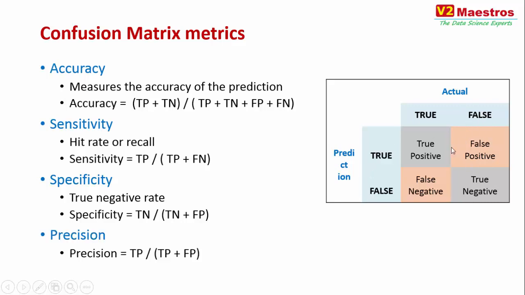Precision is about this row, the true row. So it is true positive divided by true positive plus false positive. So these are the various formulas that are used to define the accuracy of your predictions. Typically, as I said, these are things you will find in interviews. You get asked these kinds of questions.